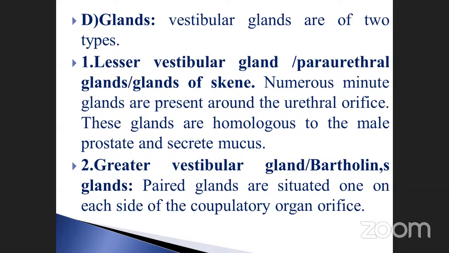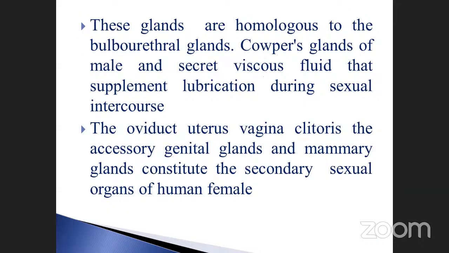Urethral orifice, copulatory orifice. These are two very important things regarding glands. Okay, go to the next one. These glands are homologous to the bulbourethral glands, the Cowper's glands of the male, and secrete the viscous fluid that supplements lubrication during sexual intercourse. These glands secrete the viscous fluid used for copulation.